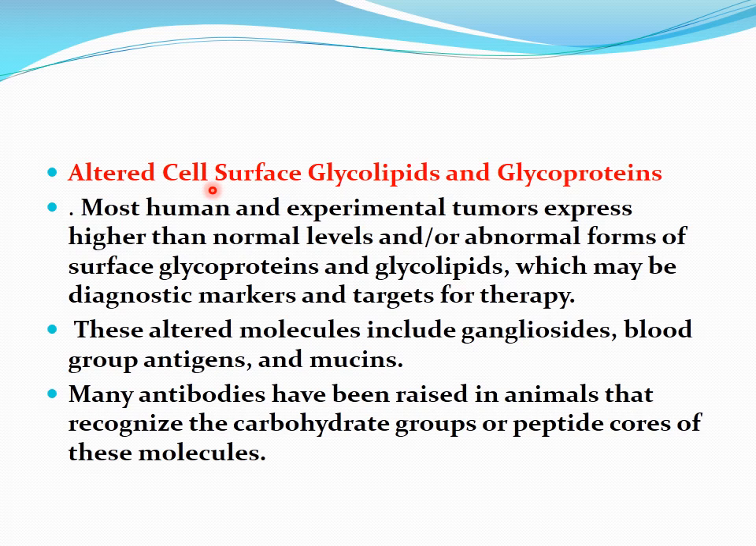Then other classes, altered cell surface glycolipids and glycoproteins. Most human and experimental tumors express higher than normal levels and abnormal forms of surface glycoproteins and glycolipids, which may be diagnostic markers and targets for therapy. These altered molecules include gangliosides, blood group antigens and mucins, etc. Many antibodies have been raised in animals that recognize the carbohydrate groups or peptide cores of these molecules. So antibodies are found against these altered cell surface glycolipids and glycoproteins.